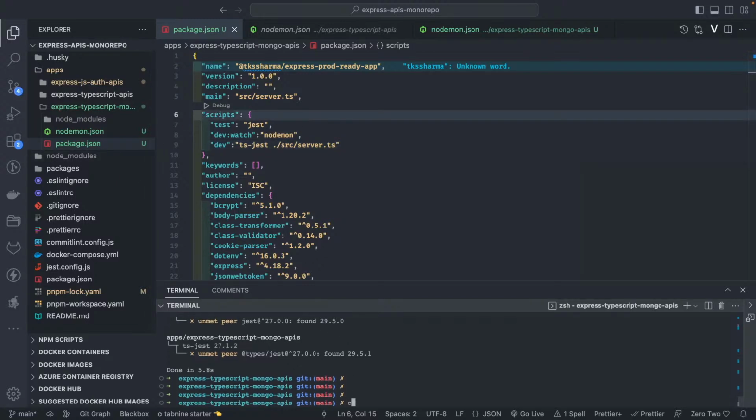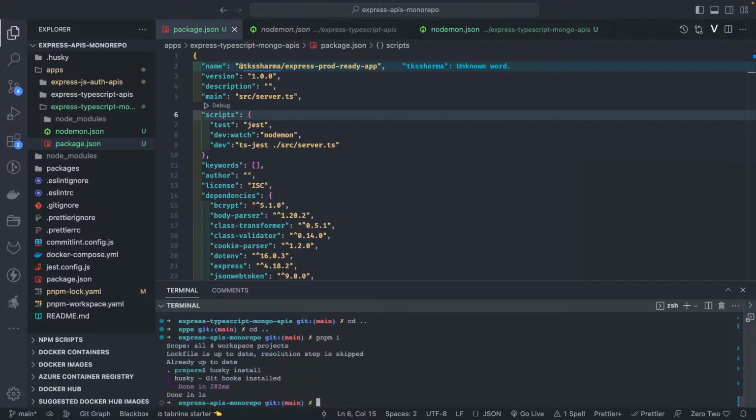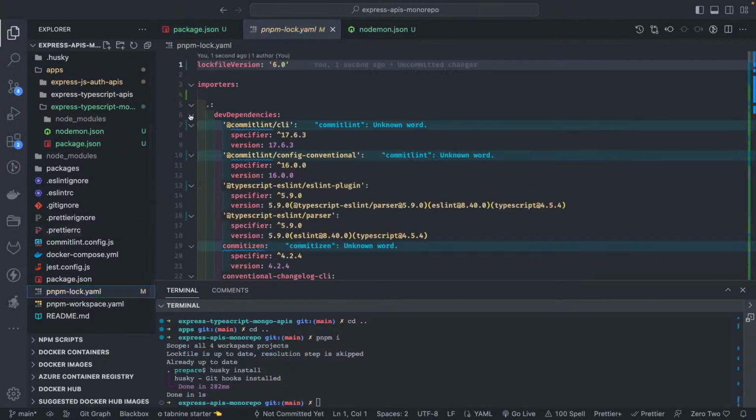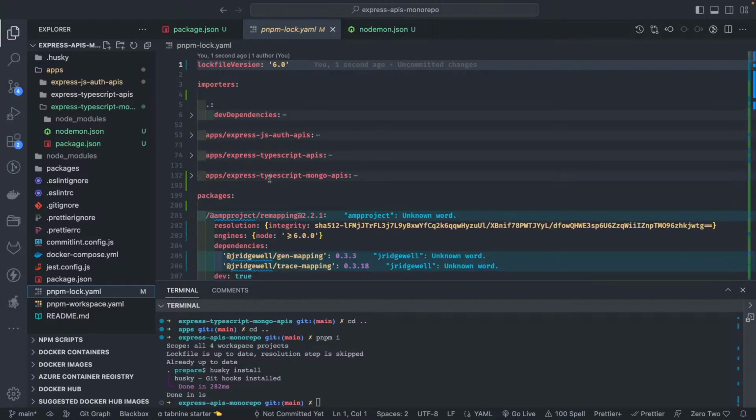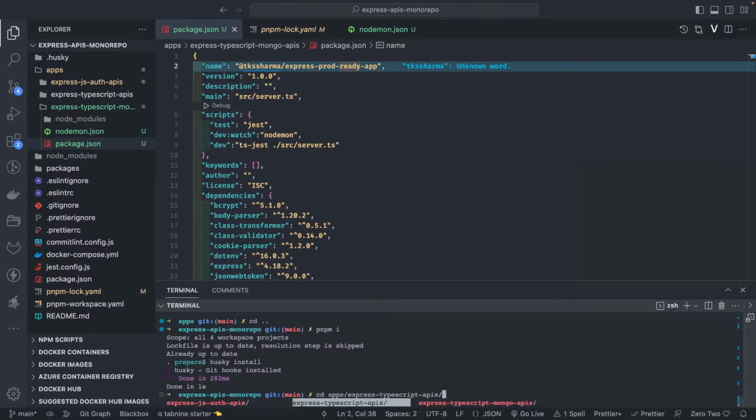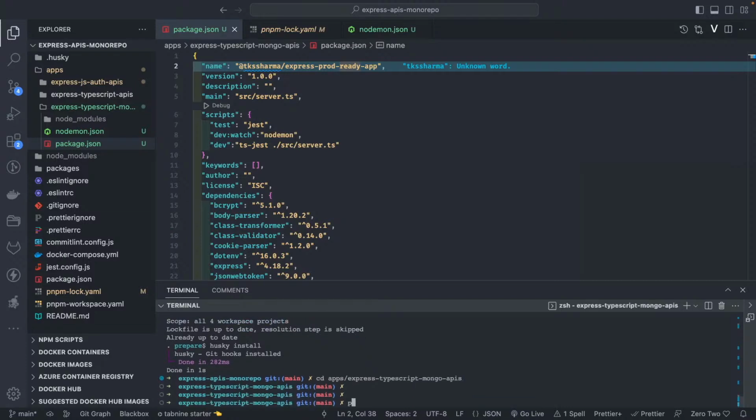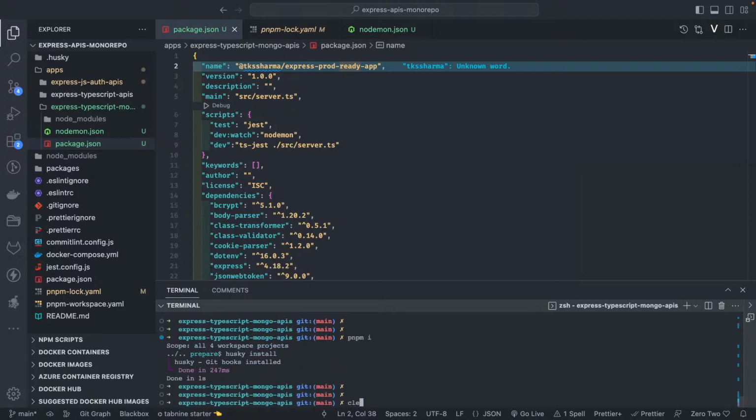Now you can also do pnpm install at the root. So this namespace will get added in the pnpm-lock.yaml. So here you can see express.js auth, because we changed it, express.js auth API, TypeScript API, and here we changed it just now, express for prod ready app. So I will be just doing pnpm install. It is express TypeScript. Okay, husky install, everything is good.